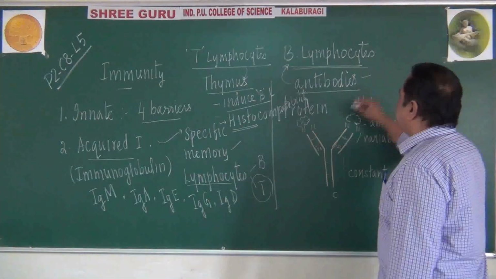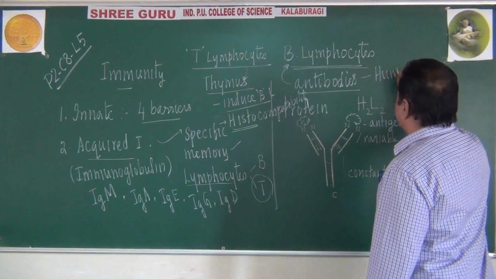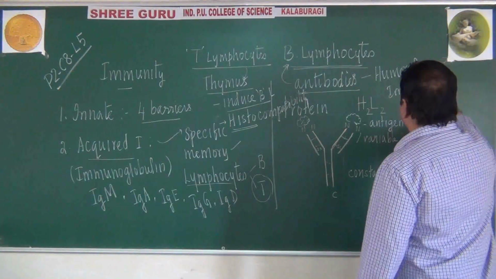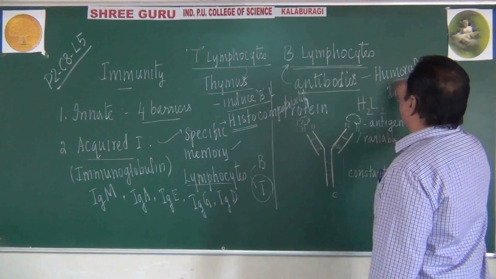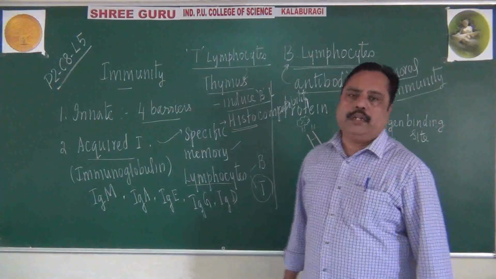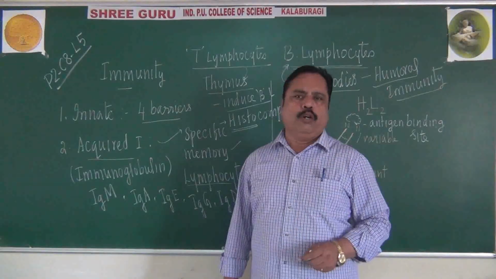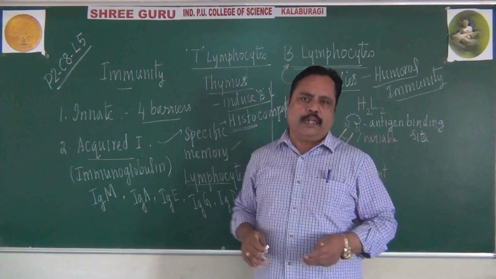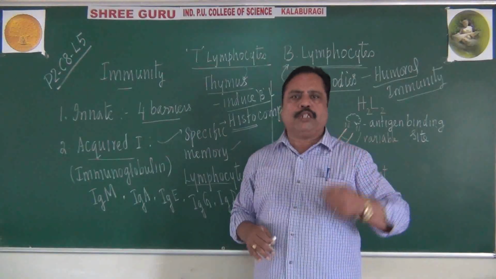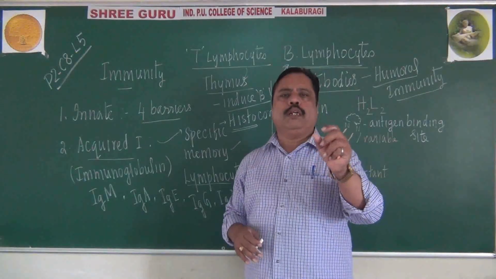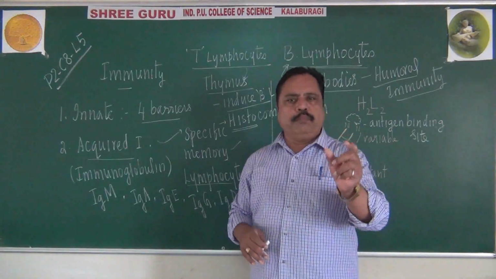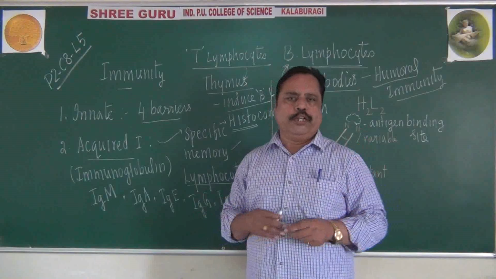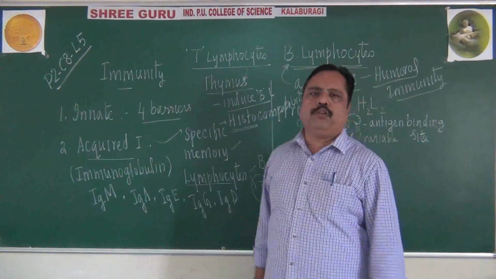Because of that, B lymphocyte work is otherwise known as humoral immunity. Remember this one. They are bringing out humoral immunity in our body. I already told you the word humor, H-U-M-O-R. It is body fluid. Through body fluids only antibodies and B lymphocytes could travel. So it is called humor-based immunity, humor-dependent immunity, humor-mediated immunity, or humoral immunity. But T lymphocytes are not like that.